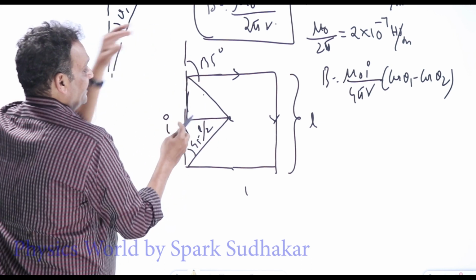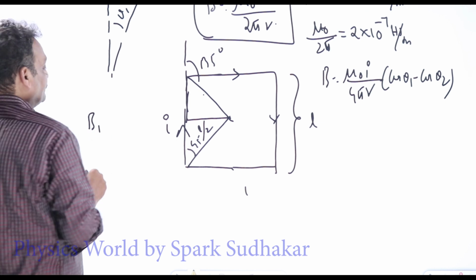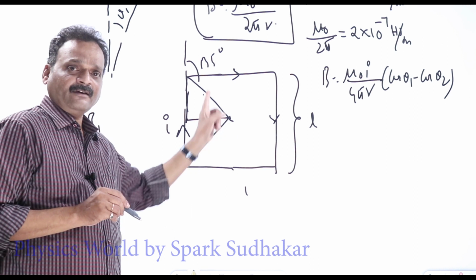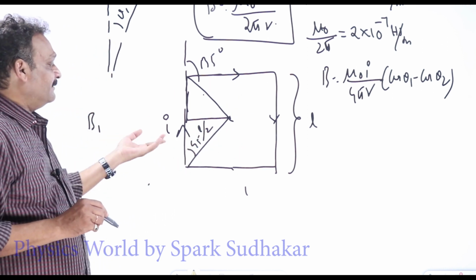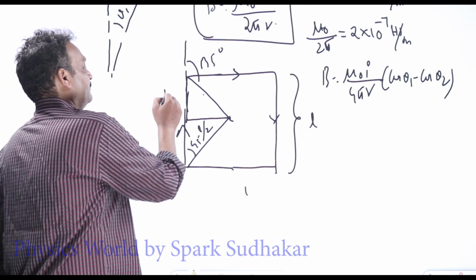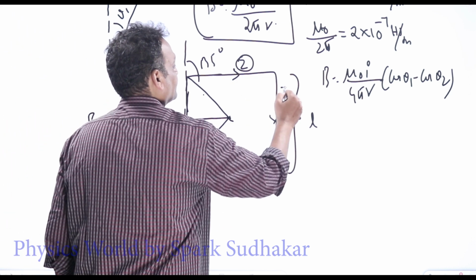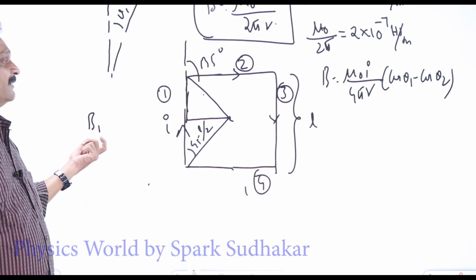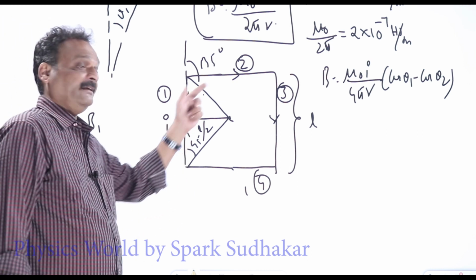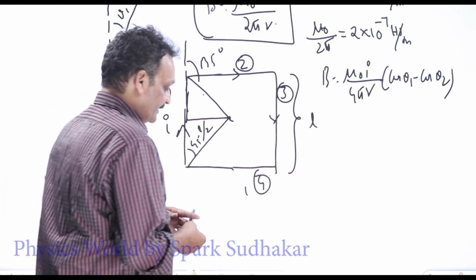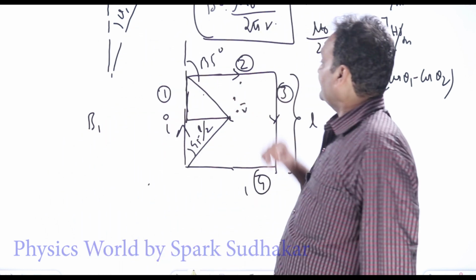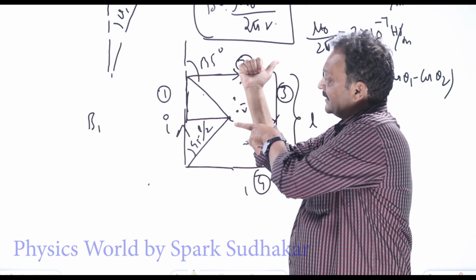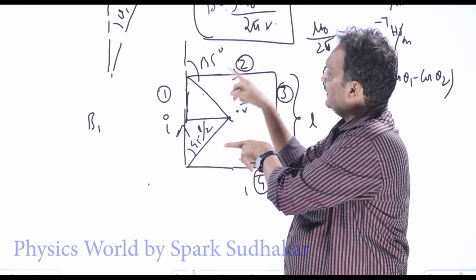I'll call the field due to one segment B1. As point P is symmetric for all four segments, whatever is the magnetic field due to one segment will be the magnetic field due to the remaining 3 segments also. So if I calculate one, I can multiply it by 4, provided they are all in the same direction. What is the direction of the magnetic field due to the second segment? Hold the current carrying wire in your right hand like this. The curling fingers are pointing into the board here also, so B1 and B2 are in the same direction.